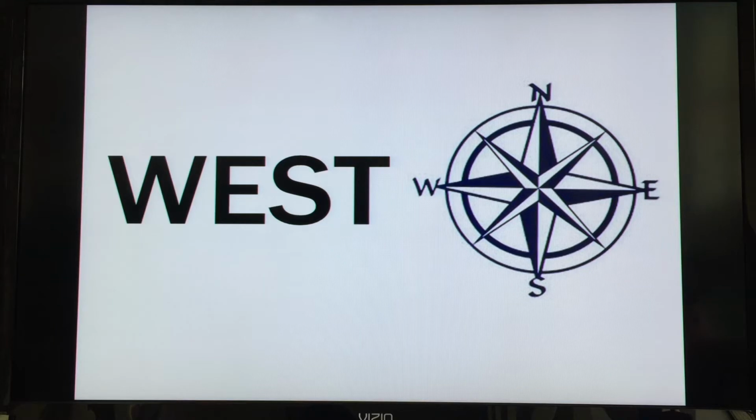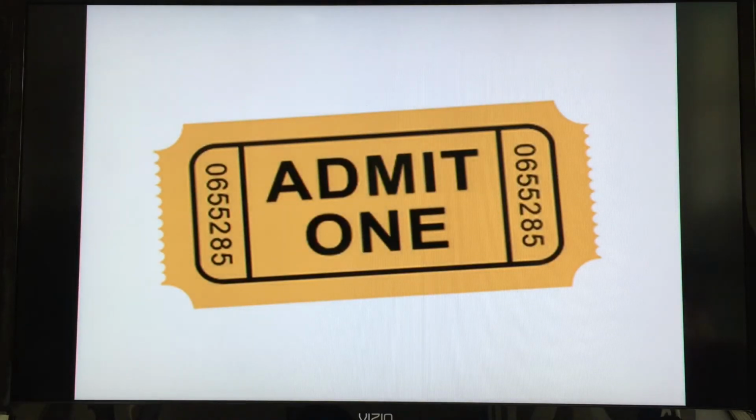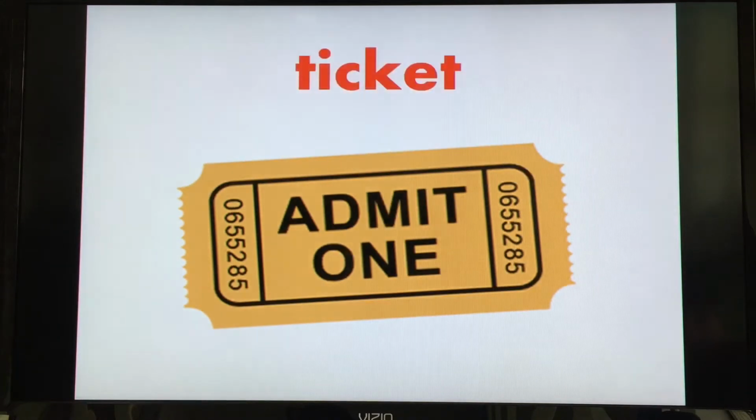Okay? So we go to the bank, get money. Then we find our destination, and the next step is to buy one of these with the money that you get at the bank. What's that called? That's right, it's a ticket. You need a ticket to ride the train. Okay, so go to the bank, get your money, find your destination so you know where you're going, then buy a ticket.